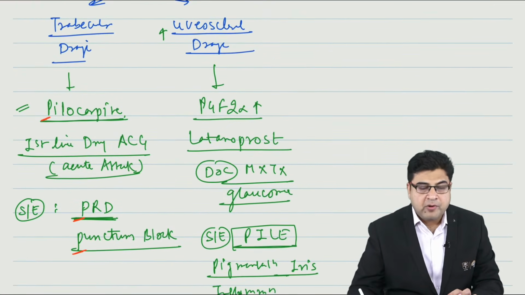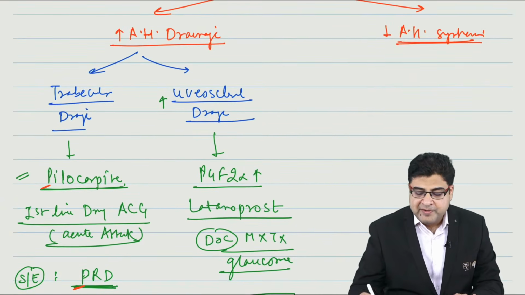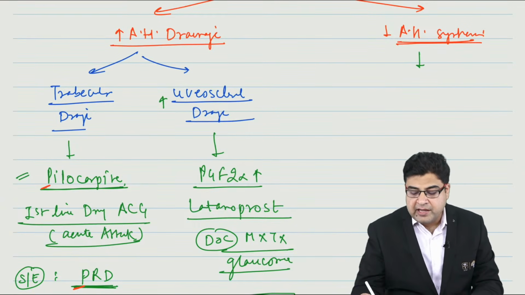So the two groups of anti-glaucoma drugs we have discussed. Now let's talk about the medicines which can decrease aqueous humor synthesis.